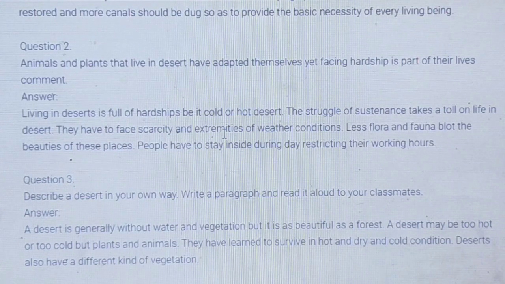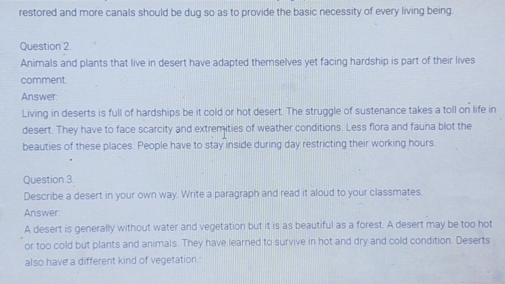They have to face scarcity and extremities of weather condition, less flora and fauna, that blunt the beauties of these places. People have to stay inside during day, restricting their working hours. Describe a desert in your own way.